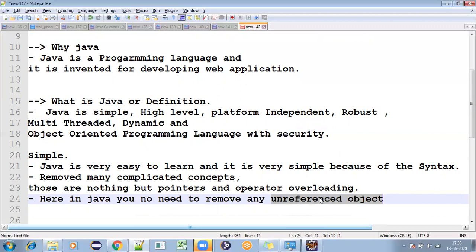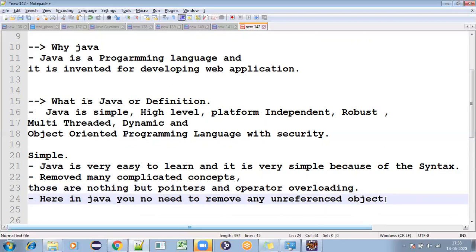But understand this: if there is an unreferenced object, it takes some memory in your system, and you no need to remove that particular unreferenced object.